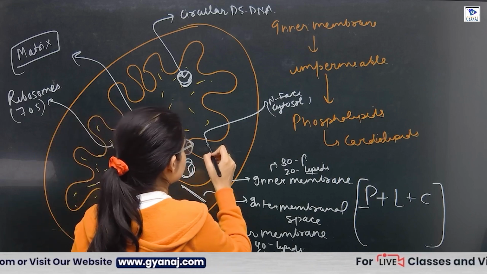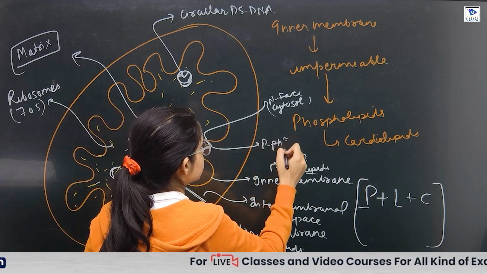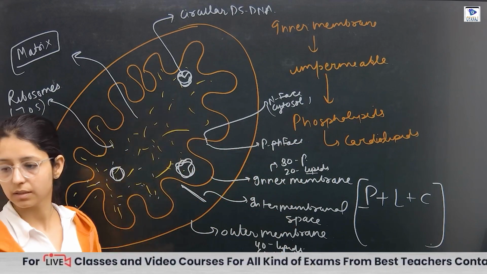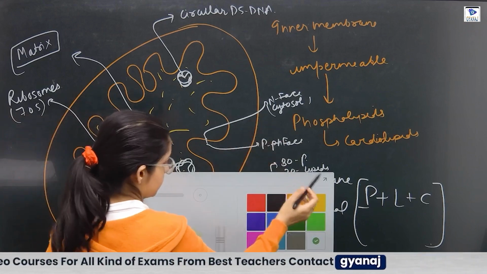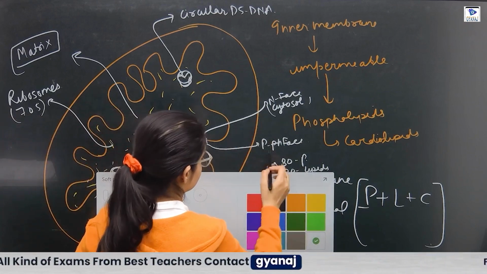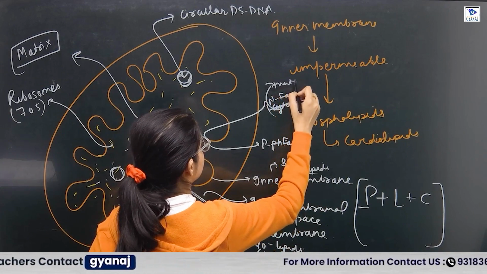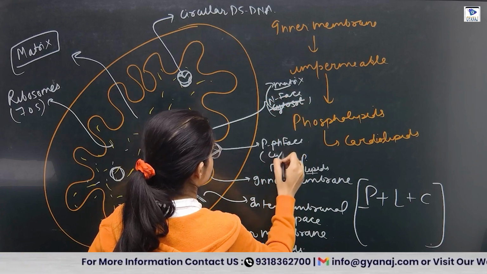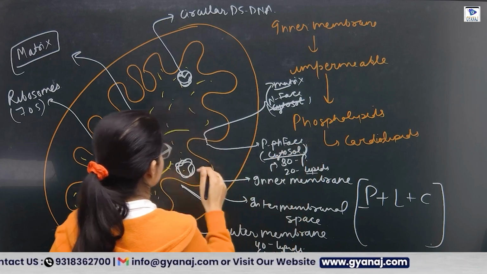And this is the P phase, which is towards the matrix.